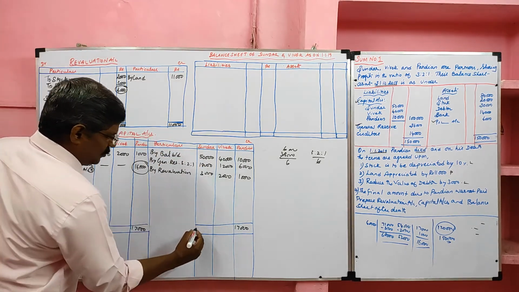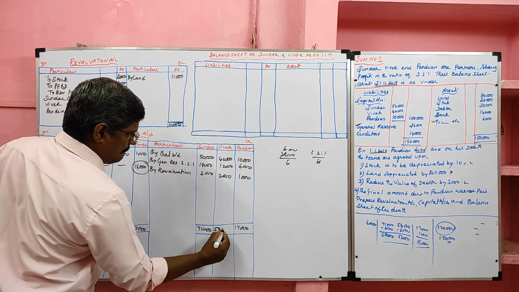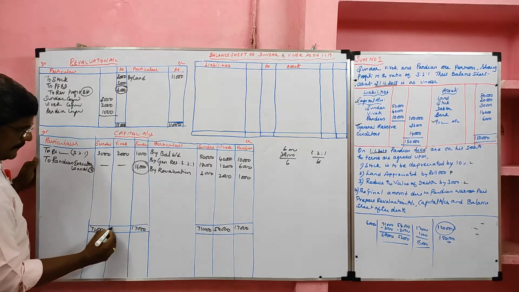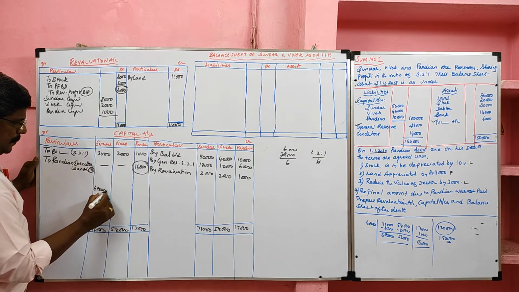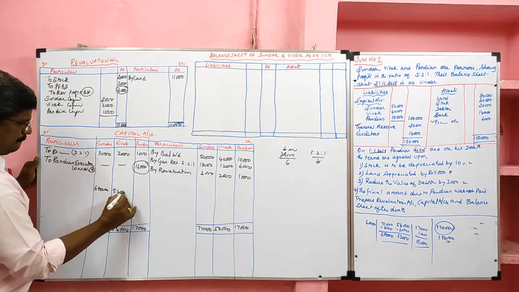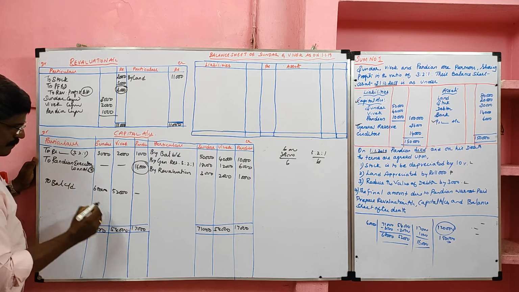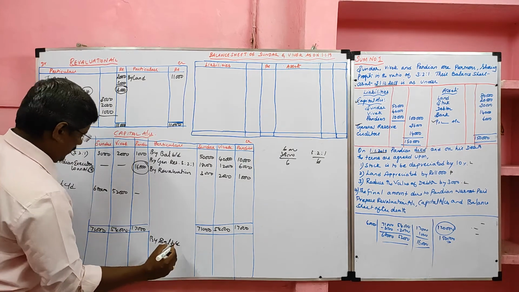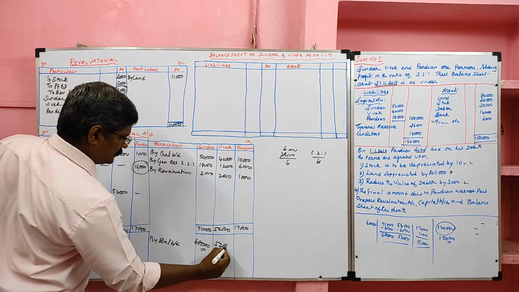First, Sundar. By balance c/d 68,000, Vivek 52,000.